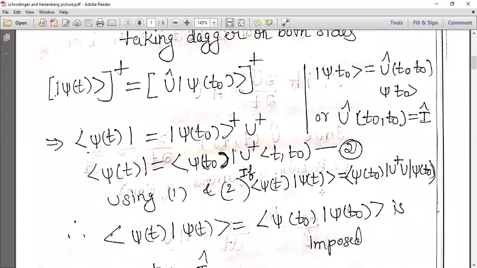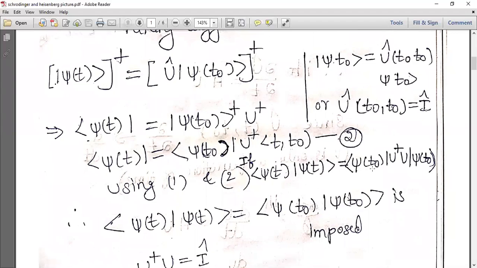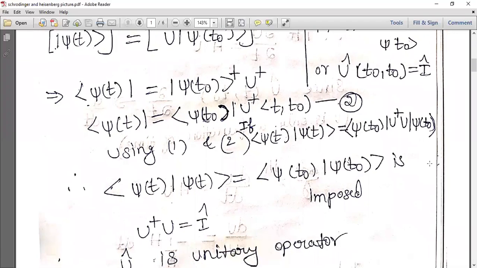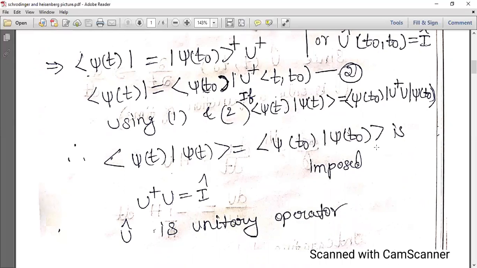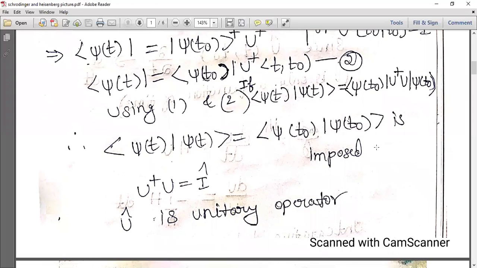So psi of t psi of t equals psi of t naught U dagger U psi of t naught. This U dagger U is the definition of a unitary operator, that is, U dagger U equals I cap. So when it is imposed, psi of t psi of t equals psi of t naught psi of t naught. So U cap is the unitary operator.